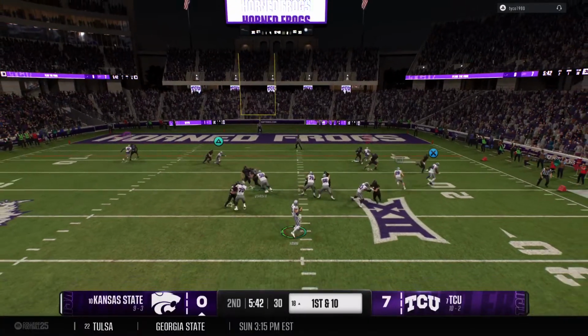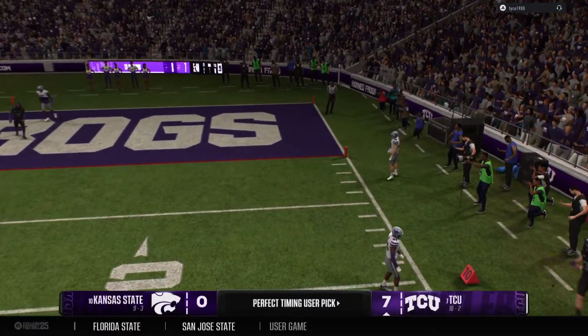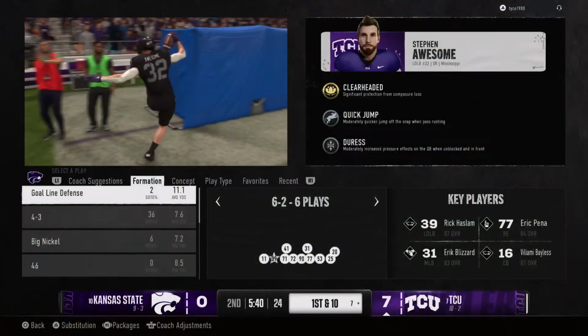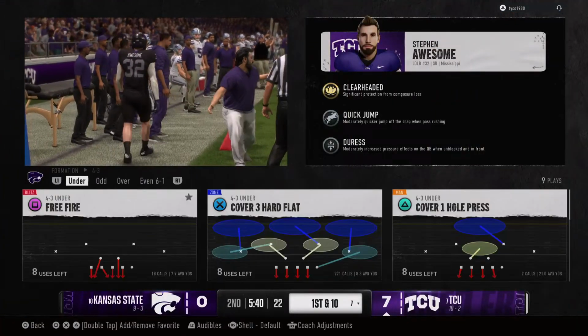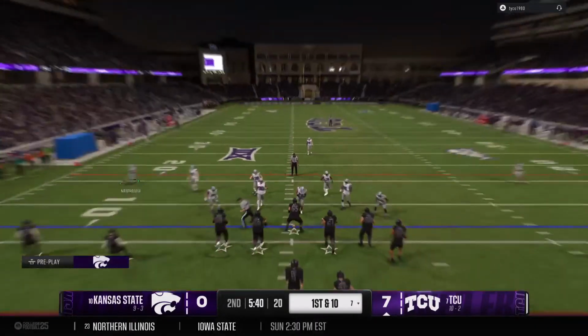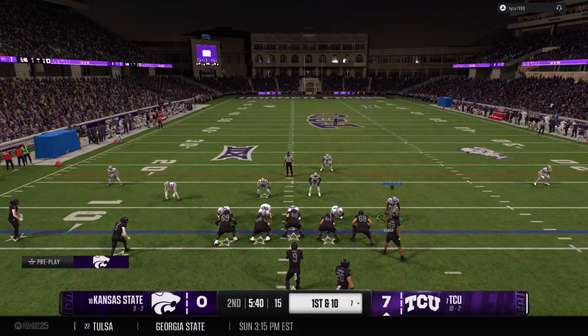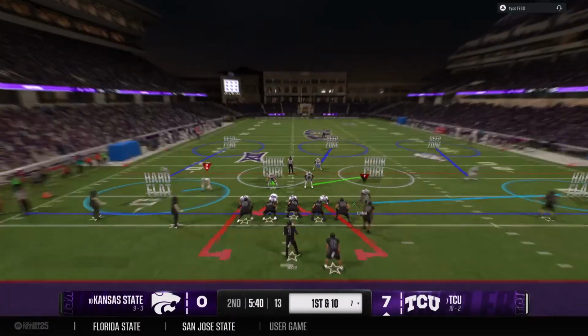From inside the red zone, they're looking to throw. Launching it downfield. Fired into a tight window and picked off. When you get this close to the end zone, you've got to be able to come away with points, at the very least, a field goal. They got to be scratching their heads and hoping that in the second half, this play right here doesn't come back to bite them.